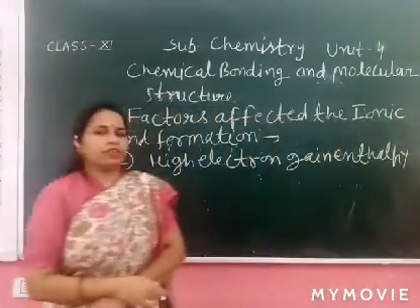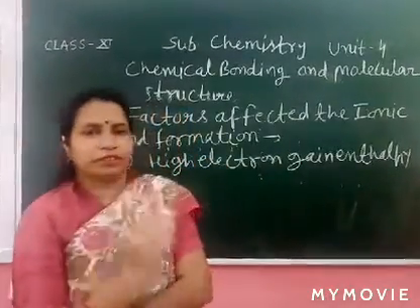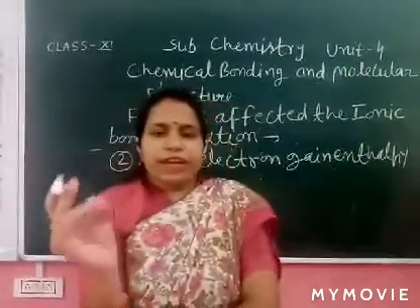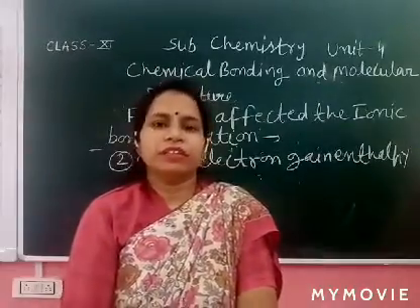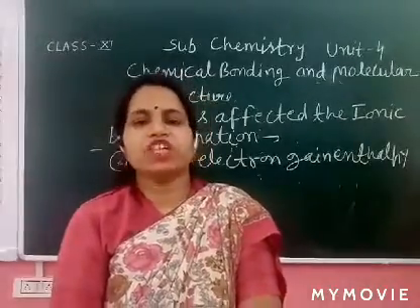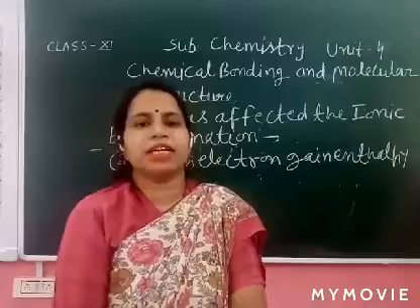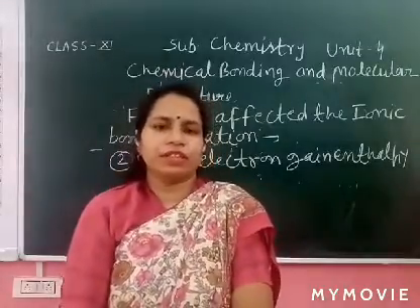What do you mean by electron gain enthalpy? When an extra electron is added in the outermost shell of an isolated gaseous atom, the energy released is called the electron affinity.